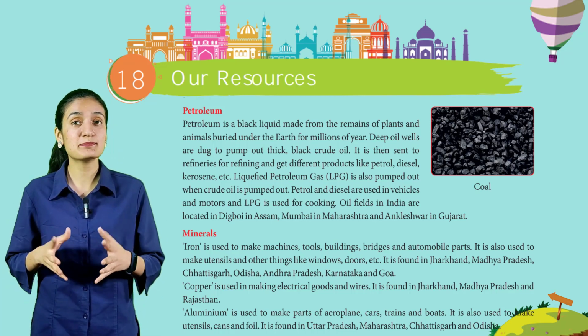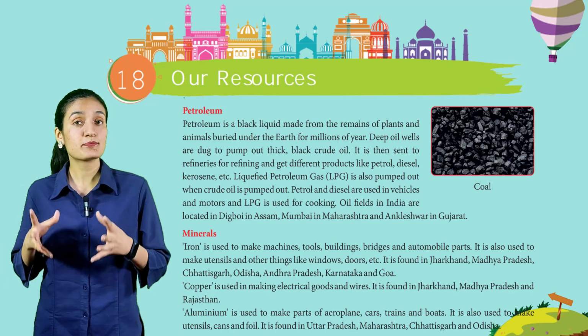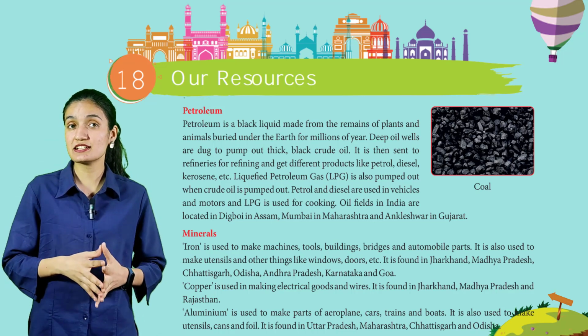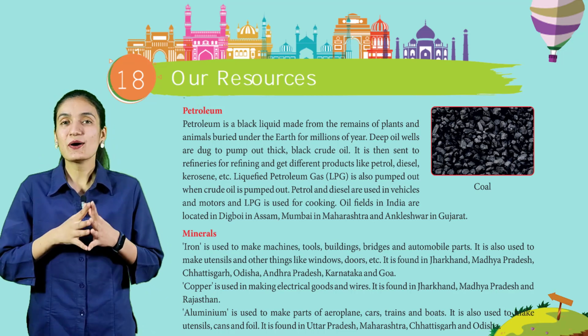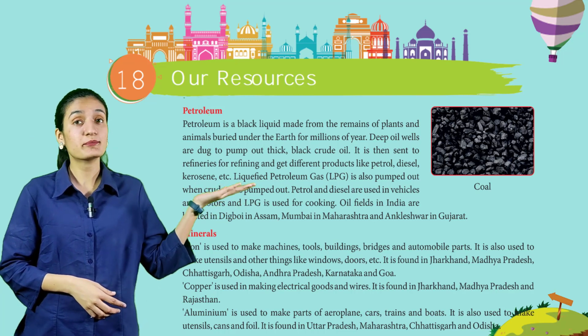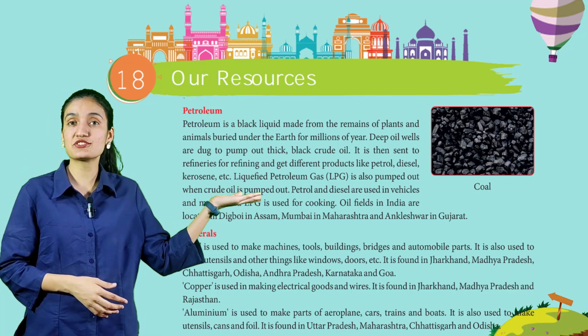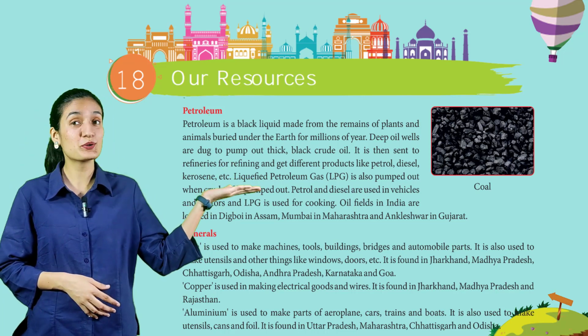Liquefied petroleum gas, LPG, is also pumped out when crude oil is pumped out. Petrol and diesel are used in vehicles and motors, and LPG is used for cooking. Oil fields in India are located in Digboi in Assam, Mumbai in Maharashtra and Ankleshwar in Gujarat. Now, here you can see the picture of coal.